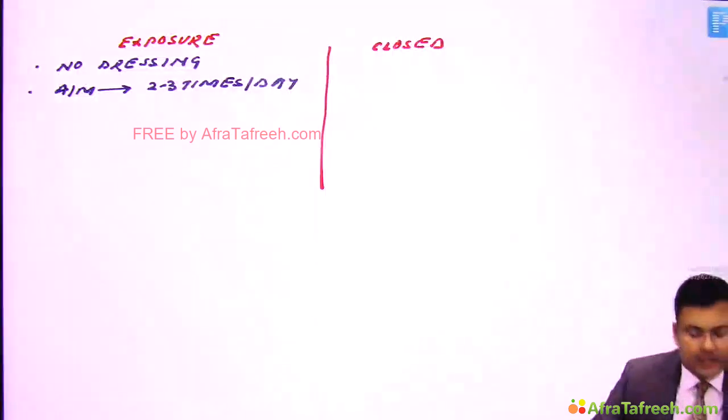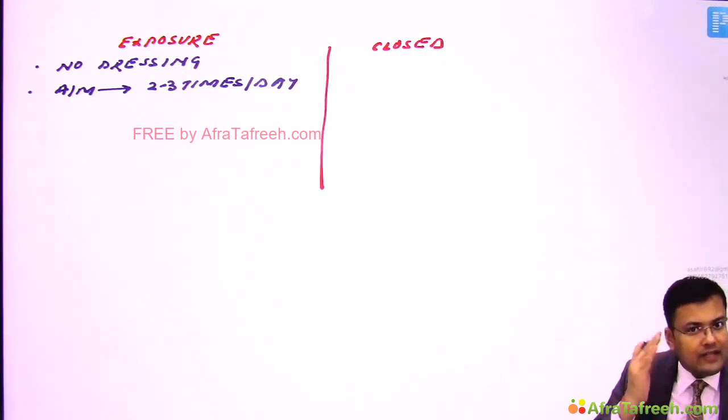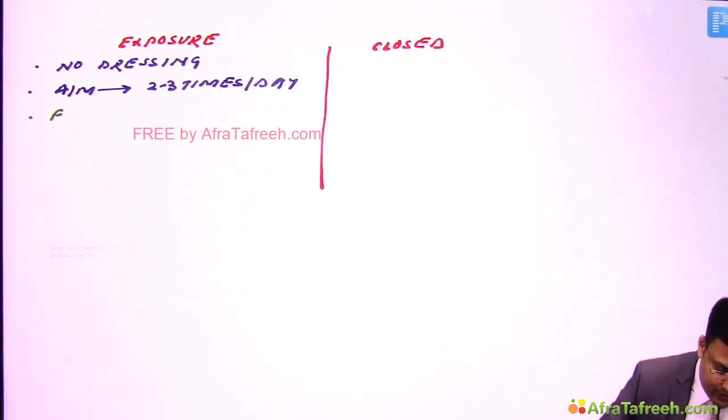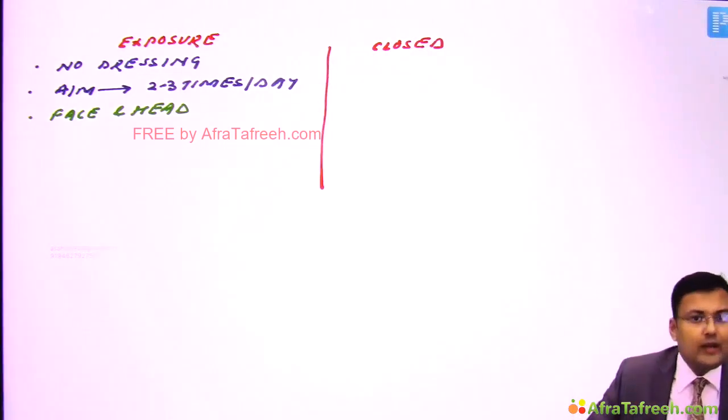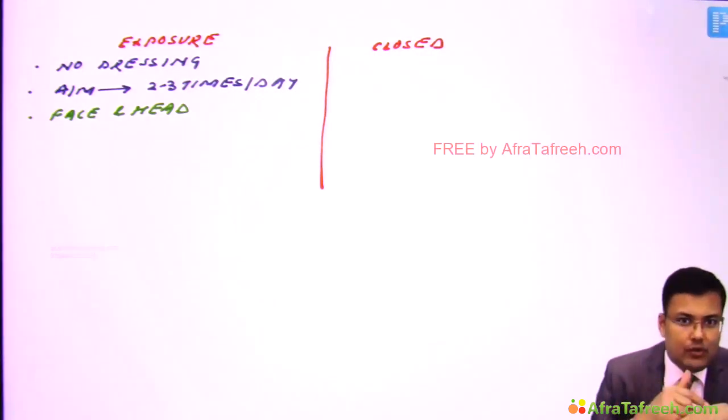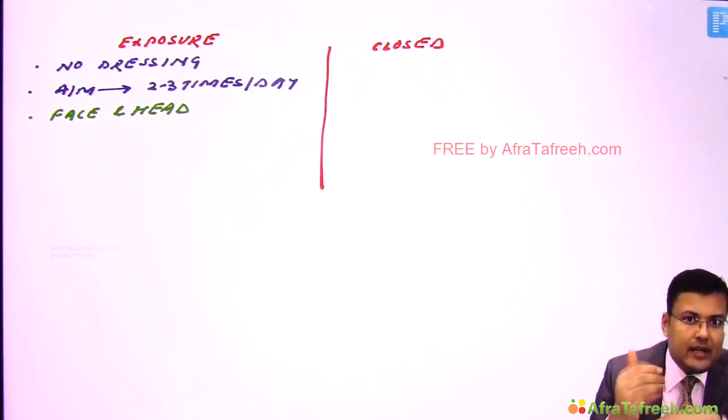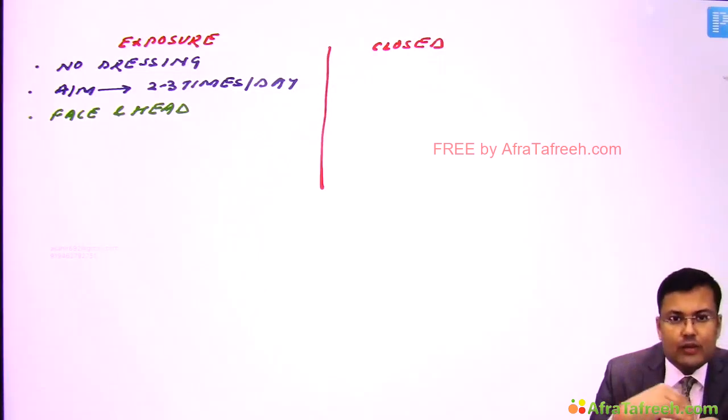So question, generally it is used for burns of what? Face and head. Why? Because it's very difficult to apply dressing in these areas. Now what are the disadvantages? In exposure method, the wound is exposed, so because of this there is increased pain, there is increased heat loss, and since it is open, what is the problem?